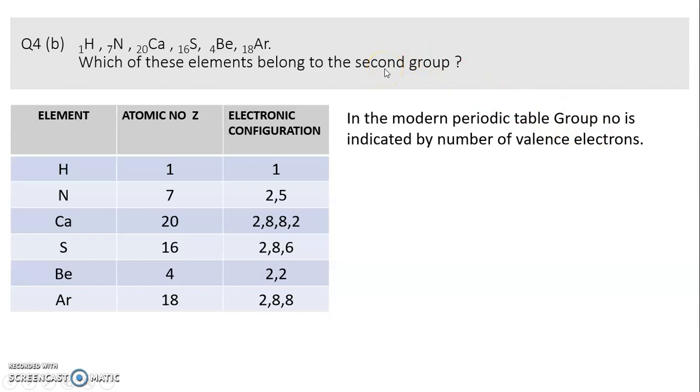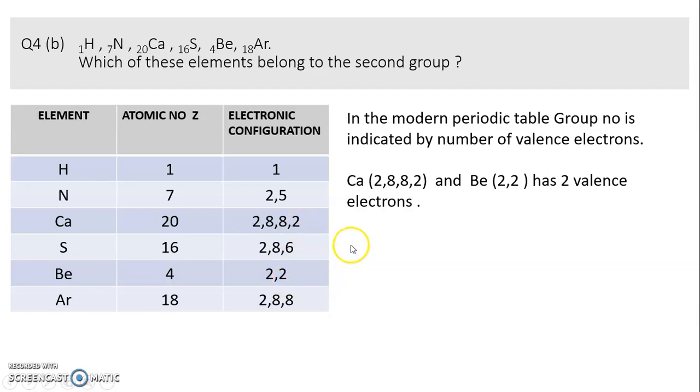So since we want group 2, we have to look out for the elements having 2 valence electrons. So students, please check from the electronic configuration which you have written. Correct. We have calcium 2, 8, 8, 2 and beryllium 2, 2 with 2 valence electrons. So your answer is calcium and beryllium belong to the second group. Next question.